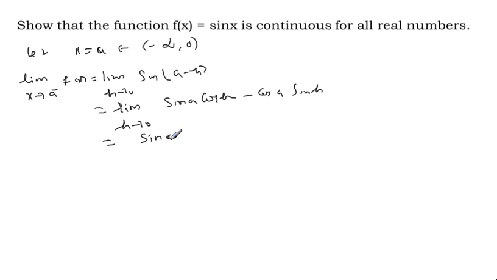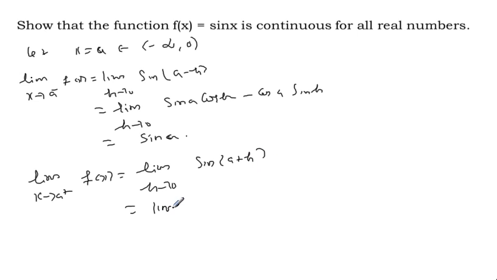The second term is the left hand limit, then the right hand limit. As x approaches a plus, this is a negative value, very important. The sin a is a negative quantity, and f of x is equal to limit h approaches 0 of sin of a plus h.